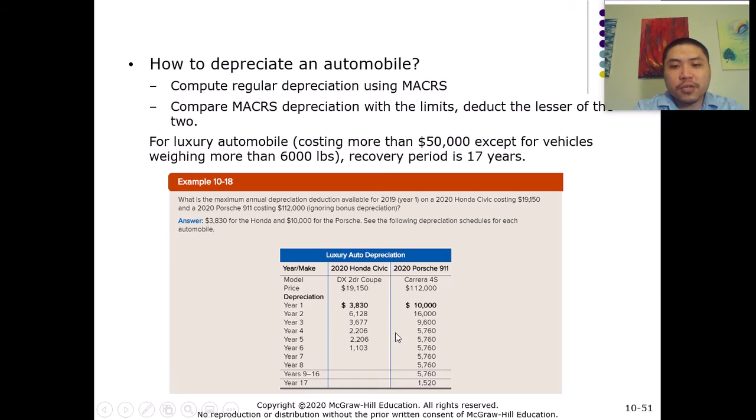But for the Porsche, because it's so expensive and it meets the qualification for luxury cars, now the taxpayer has to depreciate this car for 17 years. Very interesting example. But still, taxpayers can get around it with the exception of vehicles that weigh more than 6,000 pounds. So I think that's where a lot of people are going to try to take advantage.